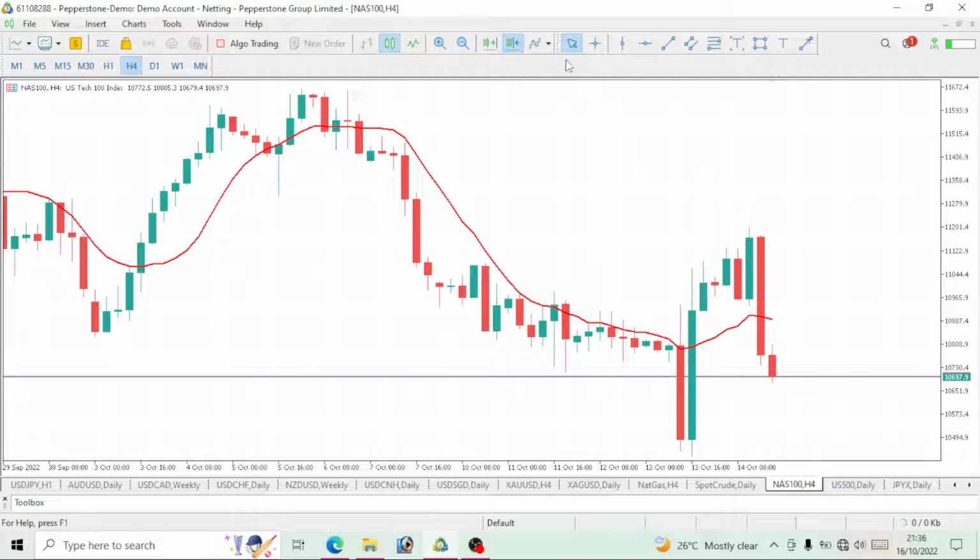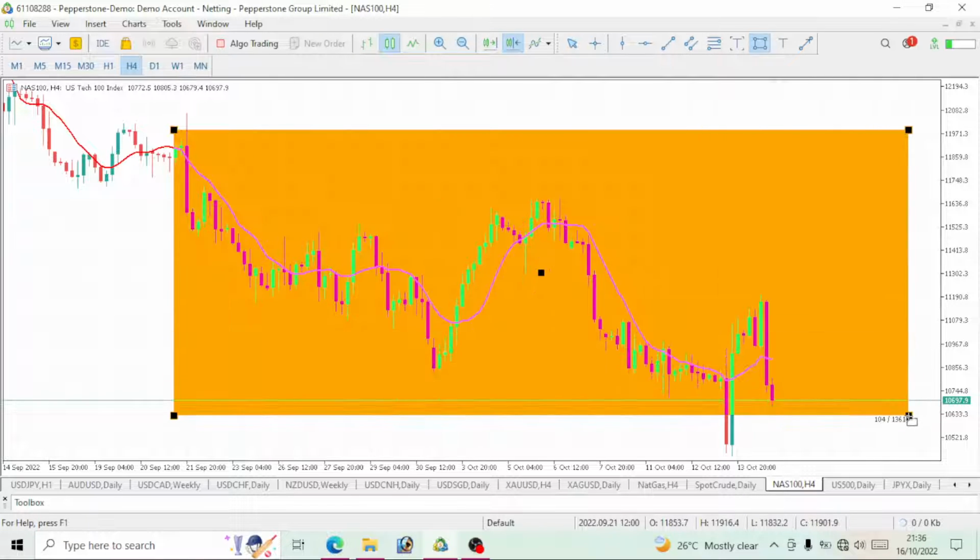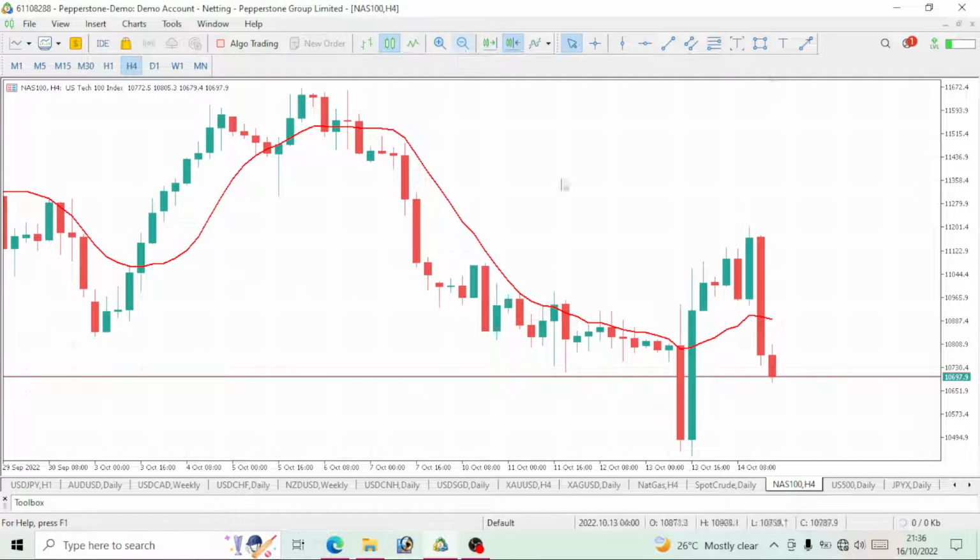Now to actually take this trade, I would love to go to my 4-hour time frame. So clearly we can see what this 4-hour time frame says. We are on a bearish move. If you want to take this trade, you have to take this trade. If you want to take the trade for the week though, I would have said maybe when this price breaks these lows, then you can enter to take this trade. That is if you want. It just depends on how you want to trade it though.